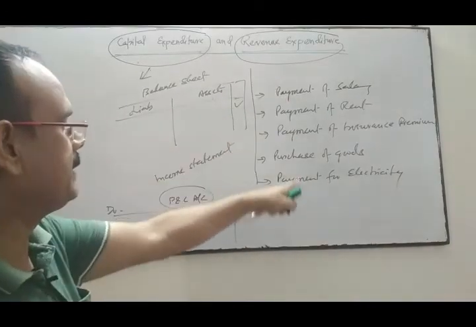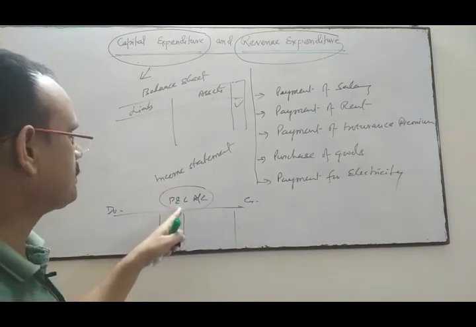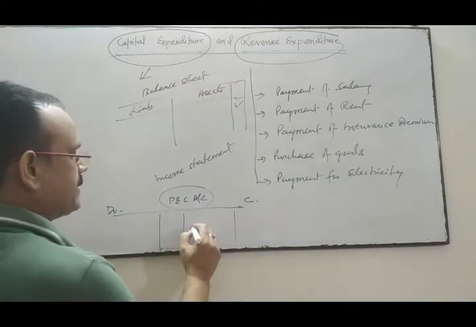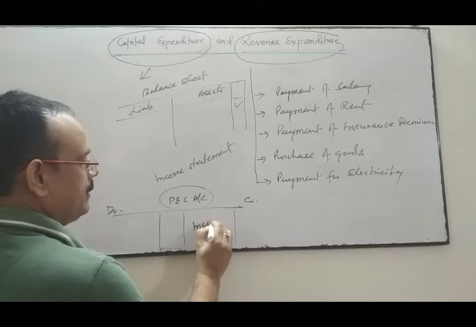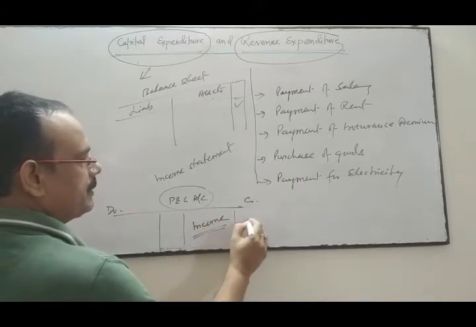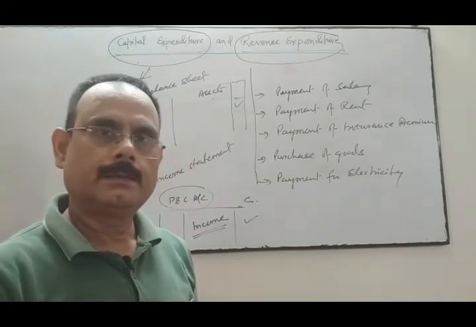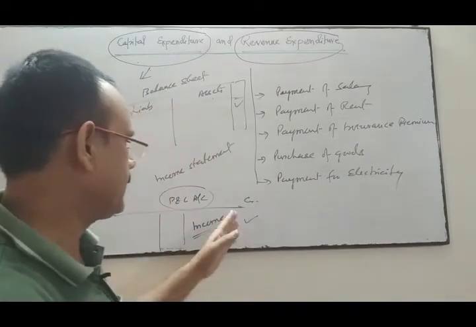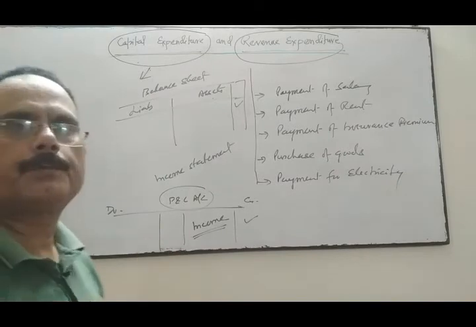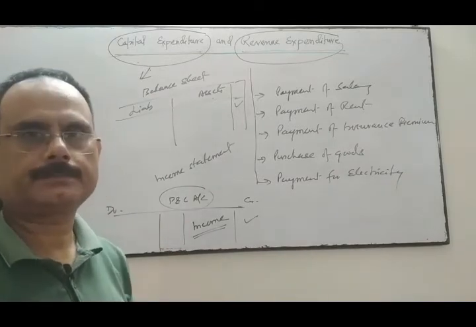And these revenue expenditures are shown in the income statement, means profit and loss account. On the credit side, this side, is your income. And when income is reflected in the credit side, the profit of the firm will increase.